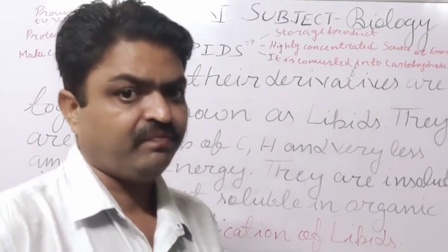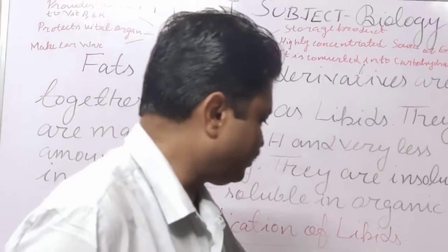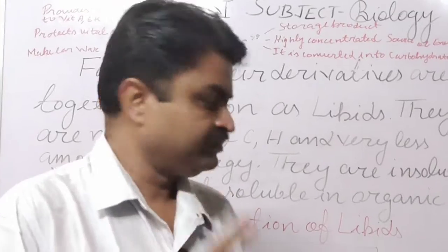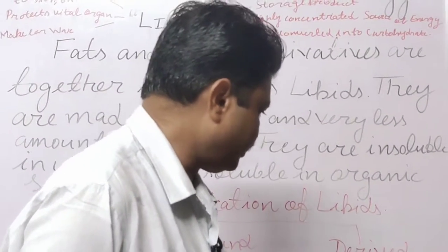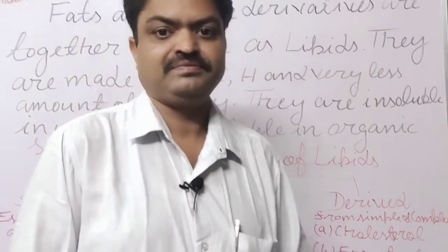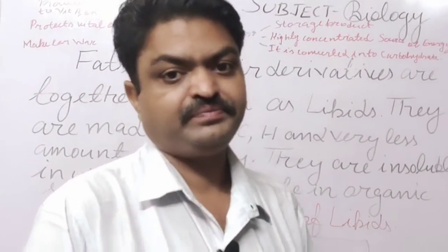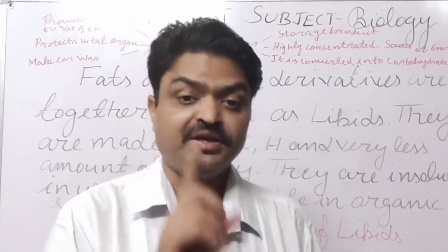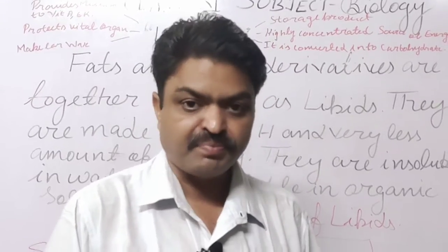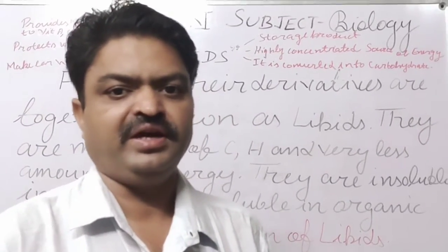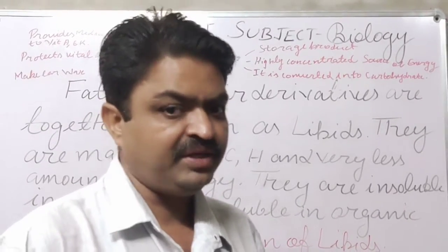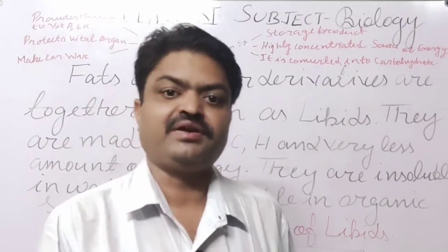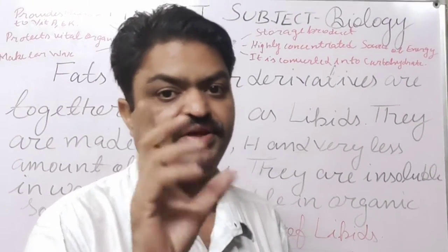Another derived lipid is ergosterol, from which a vitamin is produced, known as vitamin D. In the presence of sunlight, ergosterol is converted into vitamin D.